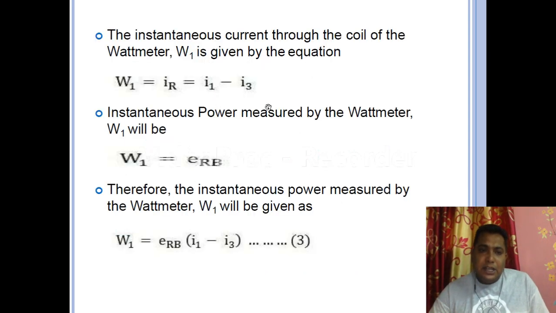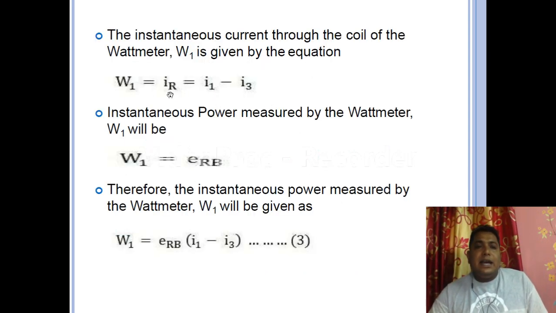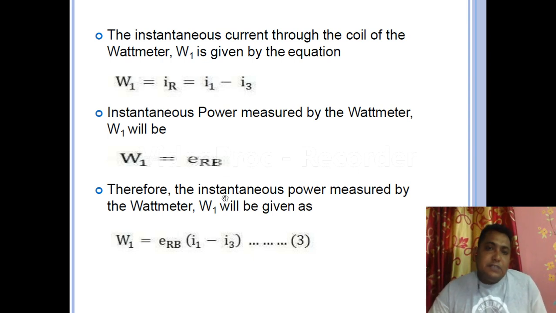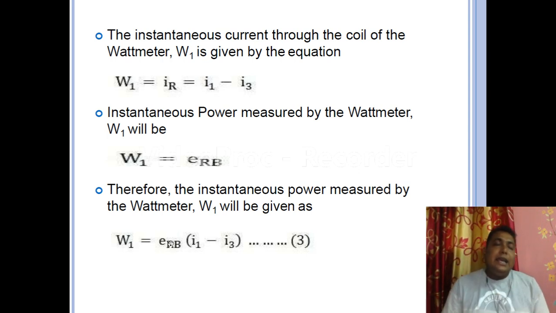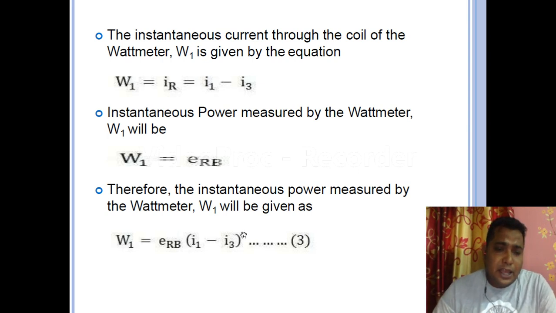Coming to the next, see the first line: IR is equal to I1 minus I3, and the line voltage ERB is the voltage between R phase and B phase. So the instantaneous power measured by this wattmeter W1 will be the line voltage ERB into IR, and again IR is equal to I1 minus I3. That equation is depicted over there. Follow my pointer.